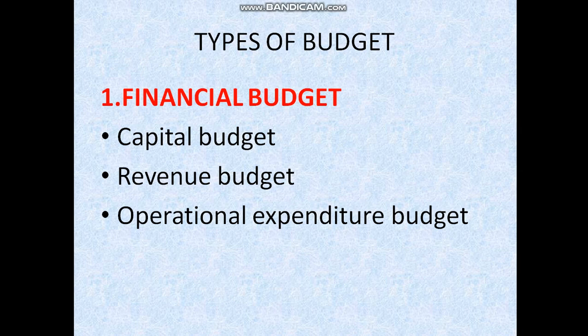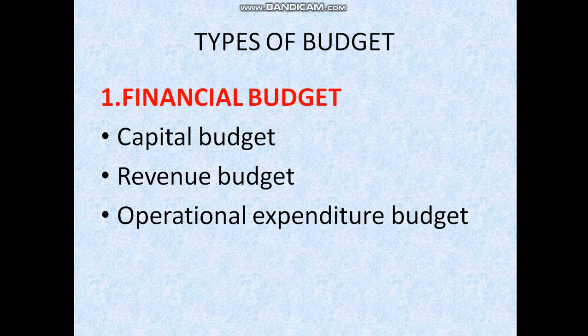There are four types of budget. First one is financial budget. Second one is non-financial budget. Third one is on the basis of period of coverage. Fourth one is on the basis of financial position. In that, there are many subheadings.